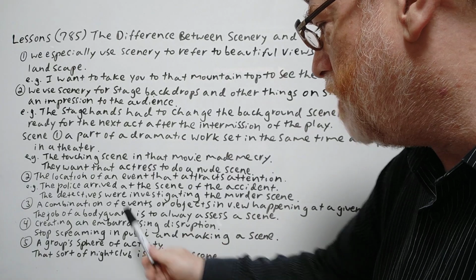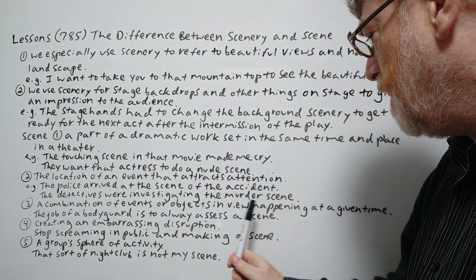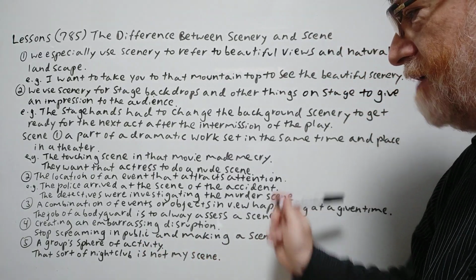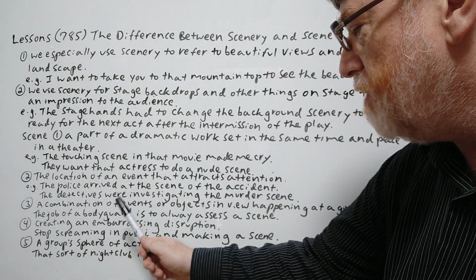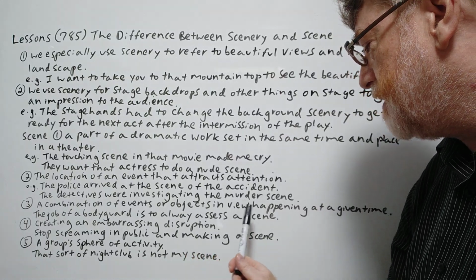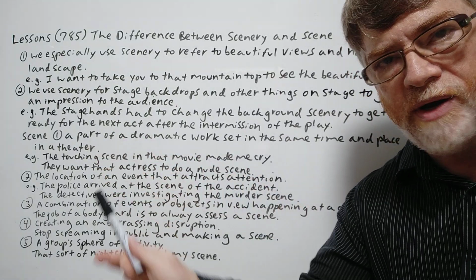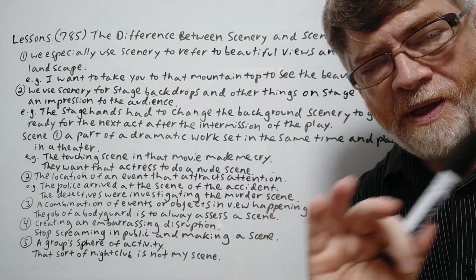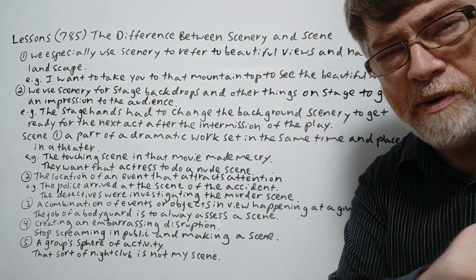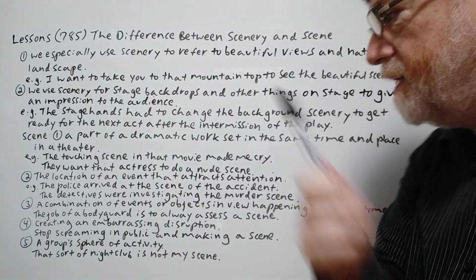Okay. Number three, a combination of events or objects in view happening at a given time, a particular time. And we do have one example for this one. The job of a bodyguard is to always assess a scene. So he looks around and sees any potential dangers or any possible places where somebody might be hiding that might want to hurt the person he is protecting.